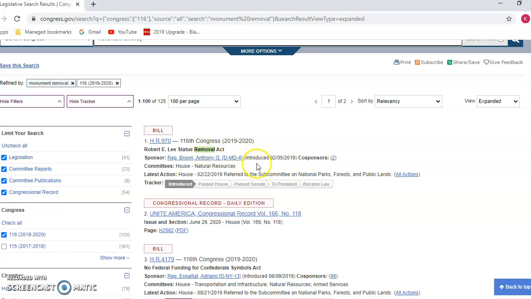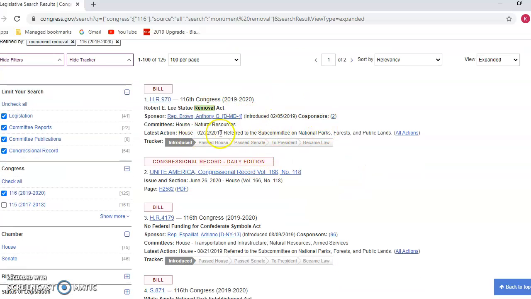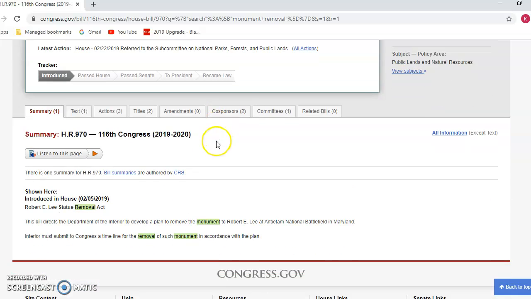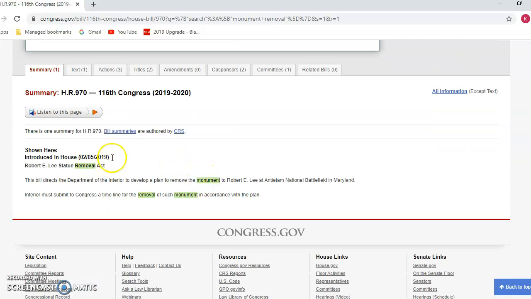I've never seen that. So what's good is I can look at this and see who actually sponsored this. And that's important for you to know, because if you were to talk about this in your essay, you would refer to this Republican Representative Anthony Brown. Actually, he's a Democrat, but Anthony Brown, you would use his name within your essay. But also, mainly, if you want to look at the bill, you would just click on it, and it's going to take you down here and talk more about the summary and what it is.